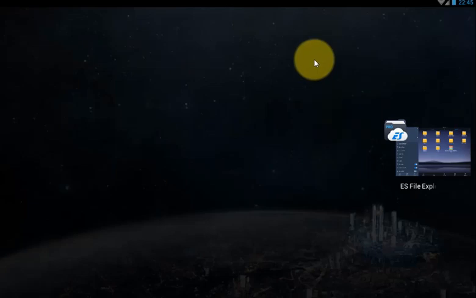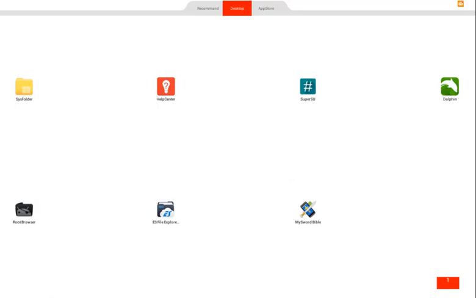Close MySword Bible. Go to home screen and reopen MySword Bible. And every file will extract to its folders. After that, MySword Bible will open.